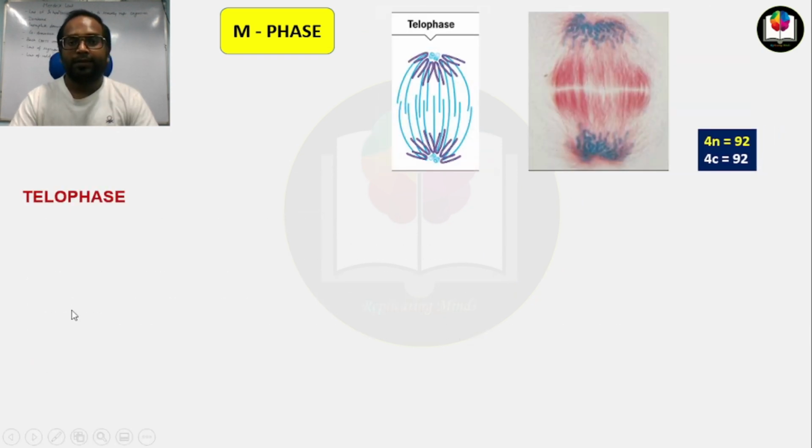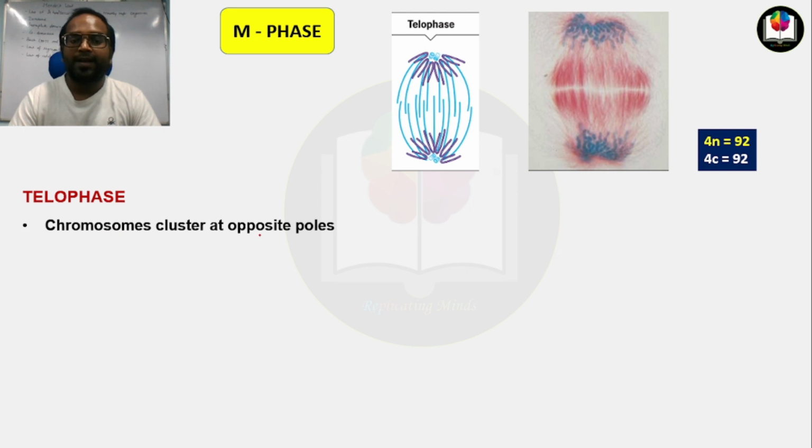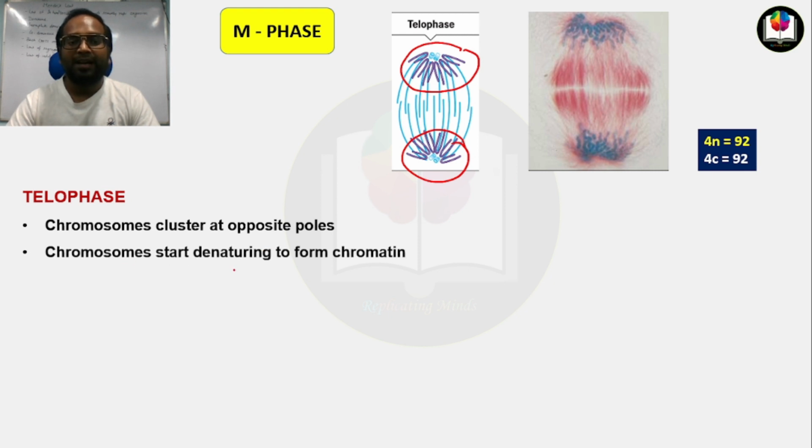Now we will discuss telophase, which is the next phase. What happens in telophase? Chromosomes cluster at opposite poles. You can see here the chromosomes are clustered at opposite poles. Chromosomes start denaturing to form chromatin.